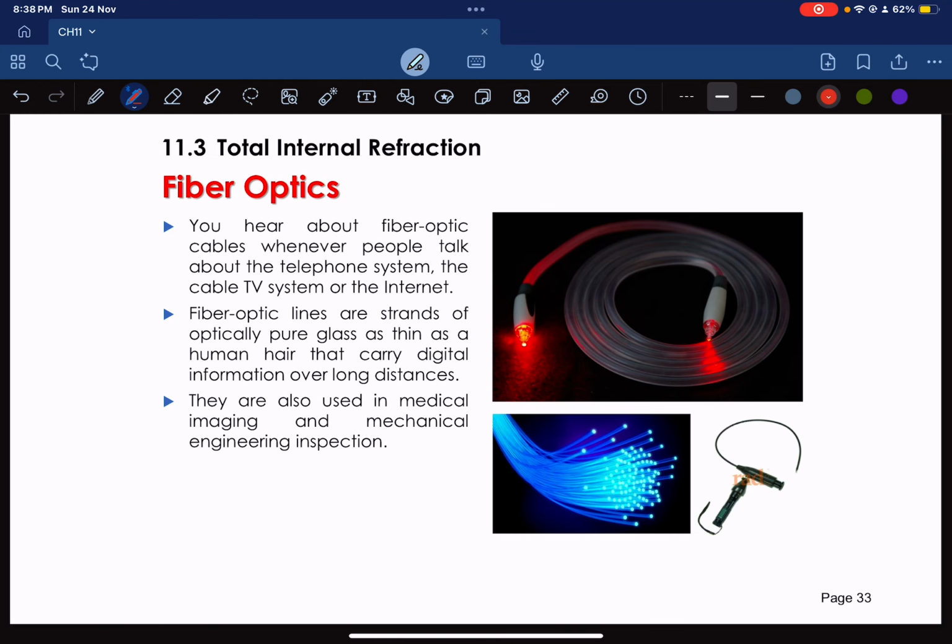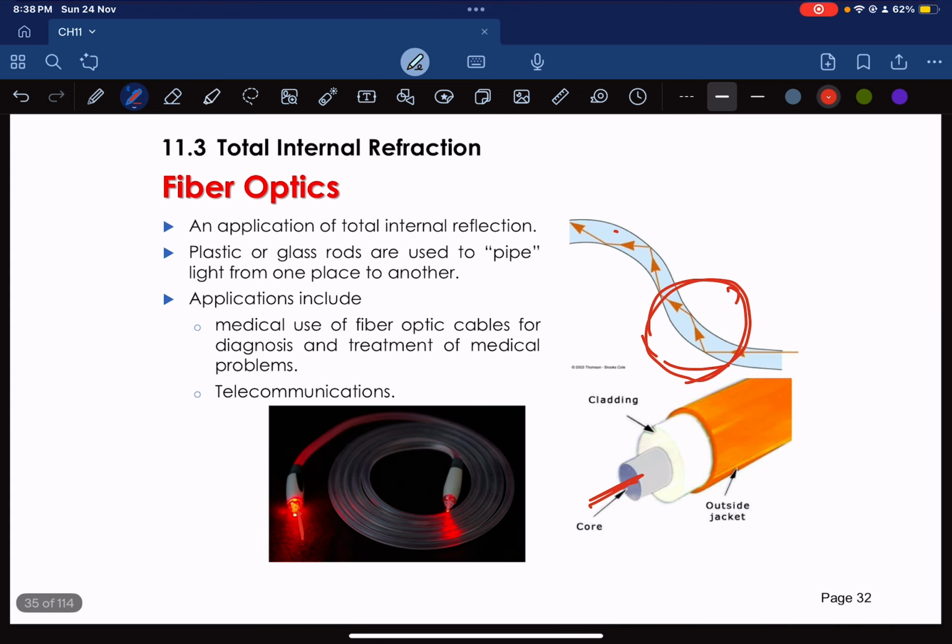Fiber optics work on the principle of total internal reflection. Okay, you dah belajar kan tadi pasal total internal reflection. This means that light can travel, you akan nampak kat sini, down the fiber optic and then dia akan total internal reflection without refraction, and then it will travel without escaping.